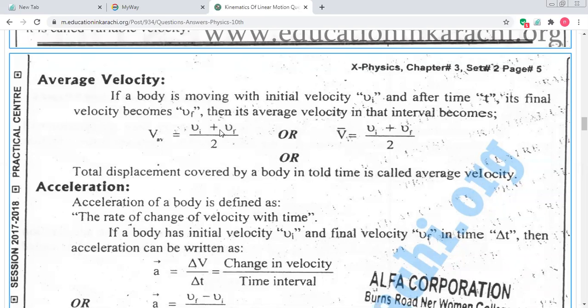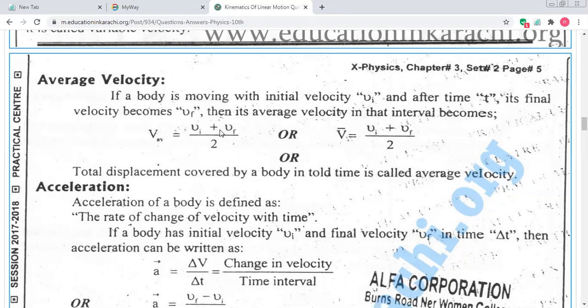And after some time, when the body has covered some distance and the car stops, its velocity becomes final. At the starting point its velocity is initial velocity, and after covering some time its velocity becomes final, when the car finally reaches its destination. So that type of velocity is final velocity.